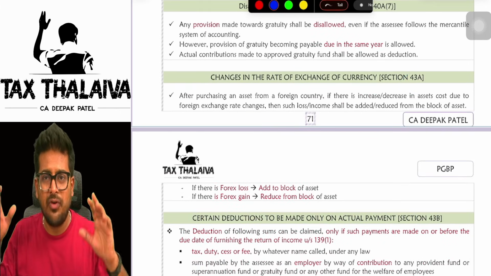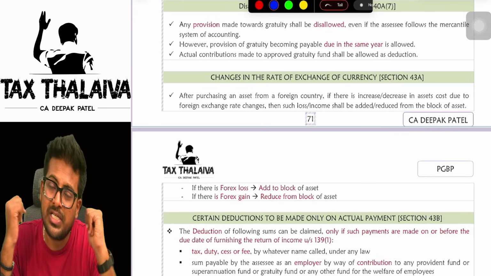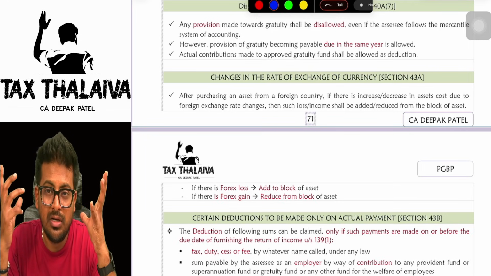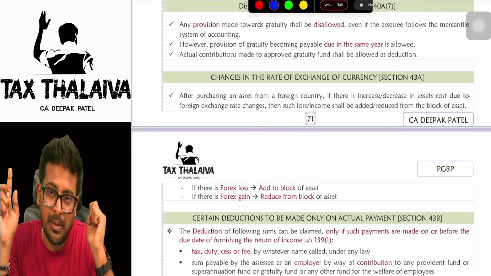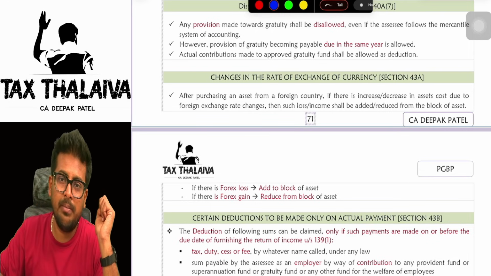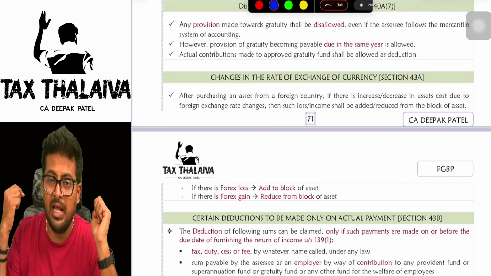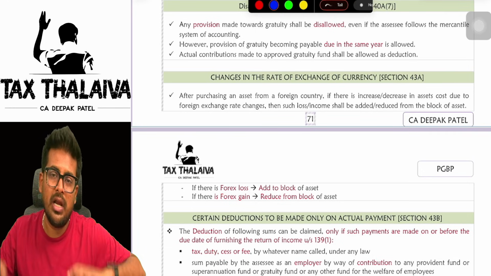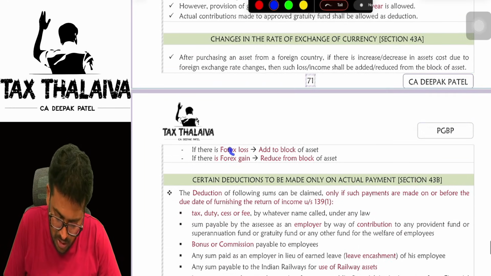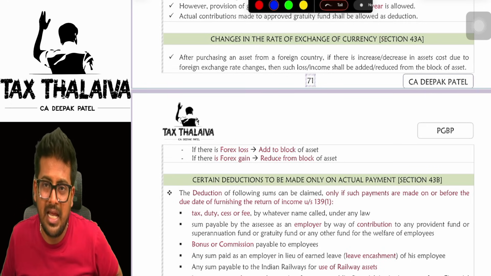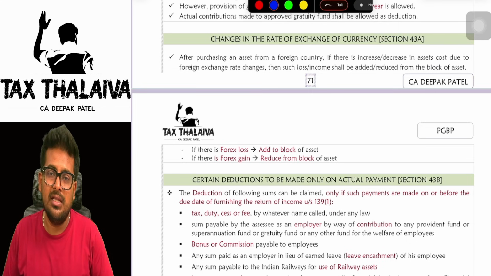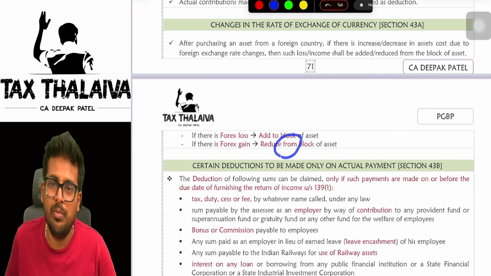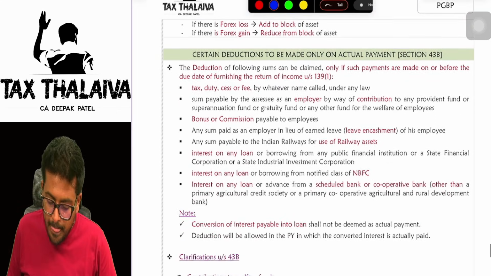43A, foreign exchange fluctuation. Let's say for example I purchased an asset from outside India, then of course that person would have billed me in dollars, in foreign currency. In that case, he created the bill one day, $90, $100, whatever. But maybe I am making the payment on some other day. In that case, the foreign exchange fluctuation will be there. Due to that fluctuation, I may have a loss, or I may have a gain. If there is a foreign exchange loss, add it to the block of asset. Foreign exchange gain has to be reduced from the block of asset.